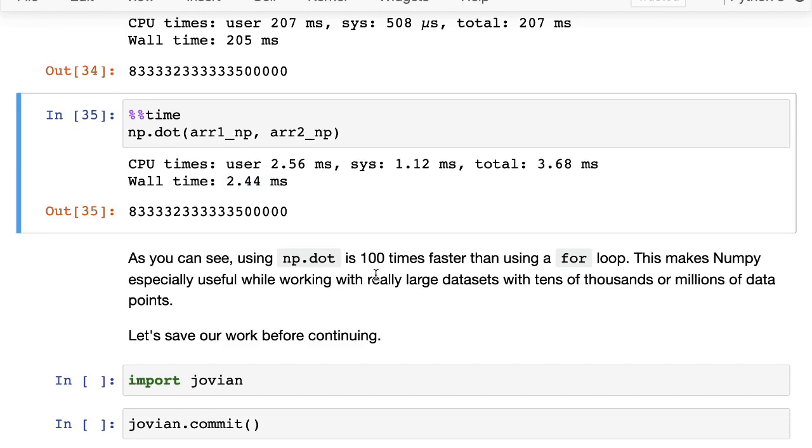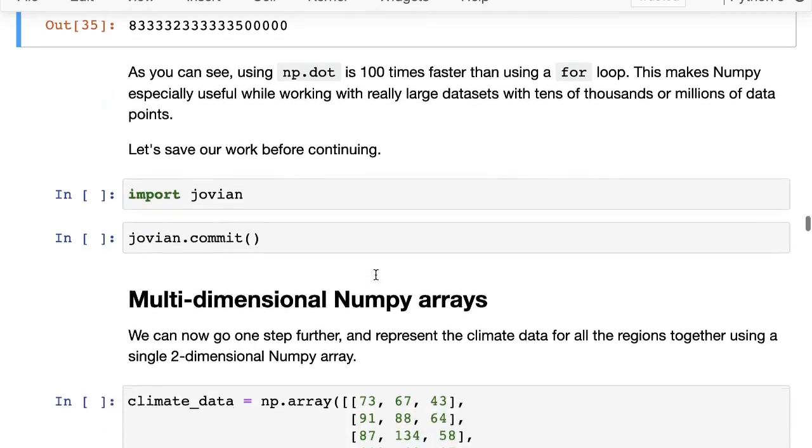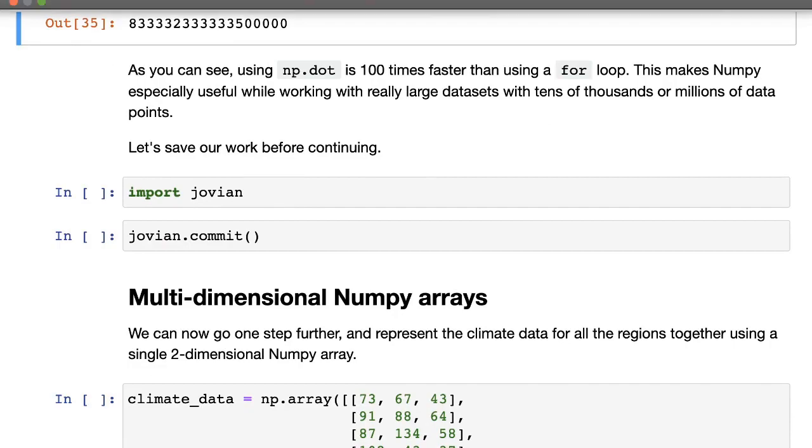And this is what makes NumPy especially useful when you're working with really large data sets with tens of thousands or even millions of data points. All right, that's a benefit of NumPy.